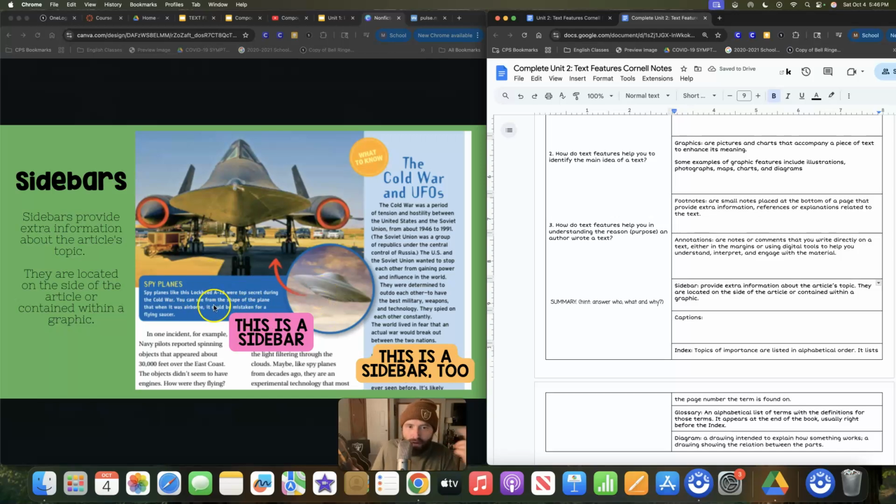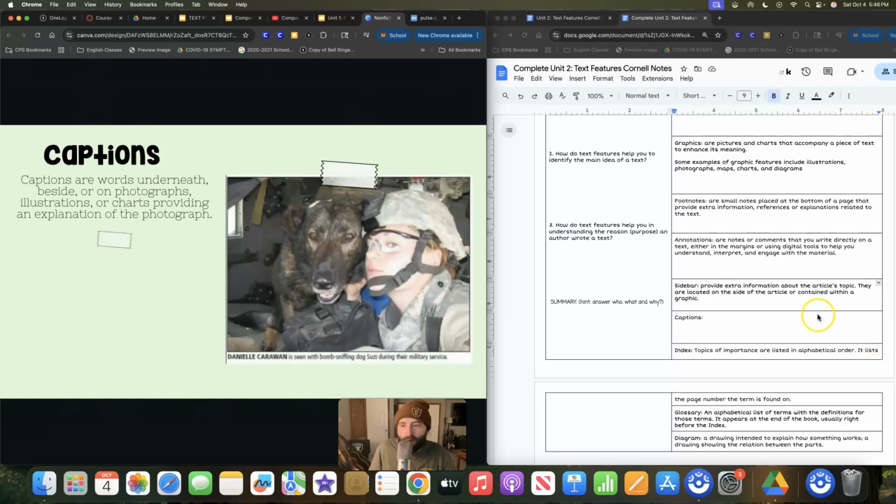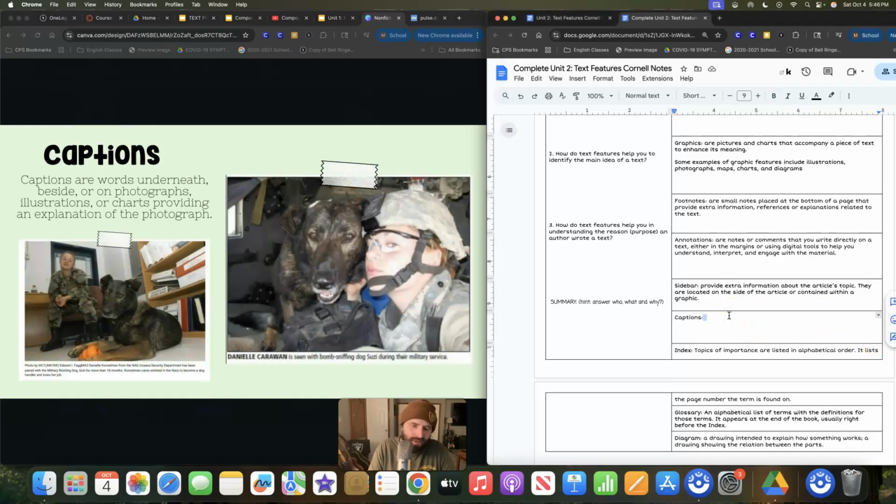This right here is a sidebar about spy planes, but you don't need to read that sidebar to understand what you have read. They're just extra information. So if it's something that you're really interested in, you might want to read that sidebar. But if it's something that you're not interested in, you might want to skip it.